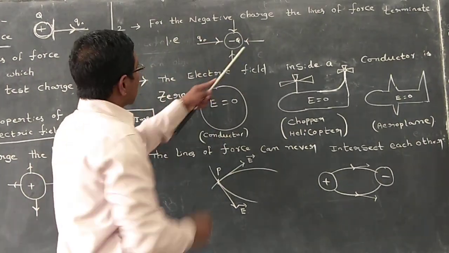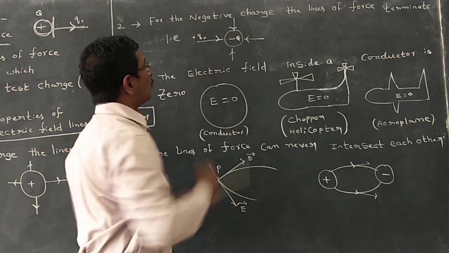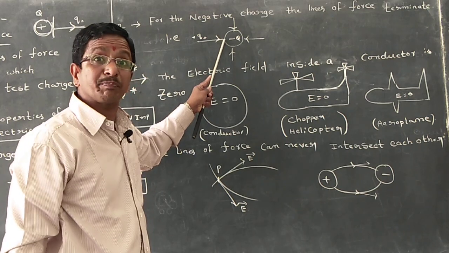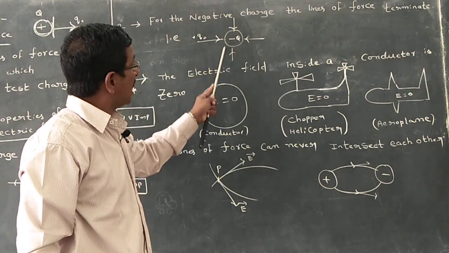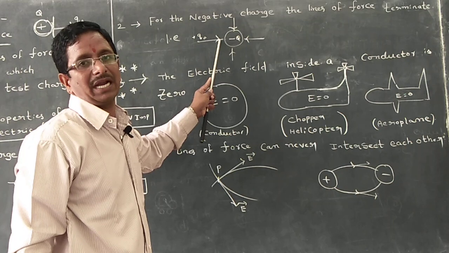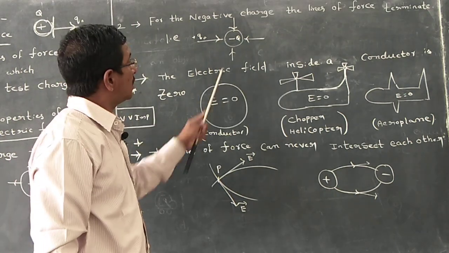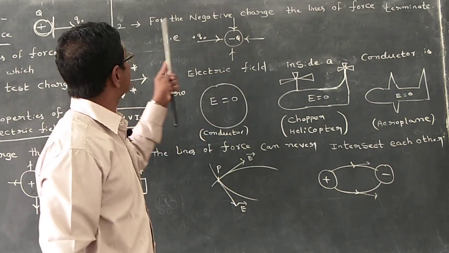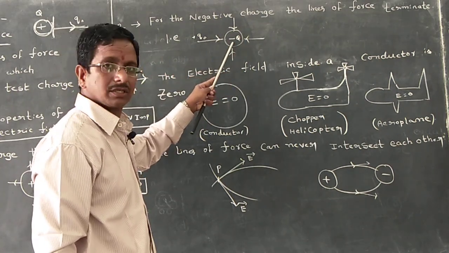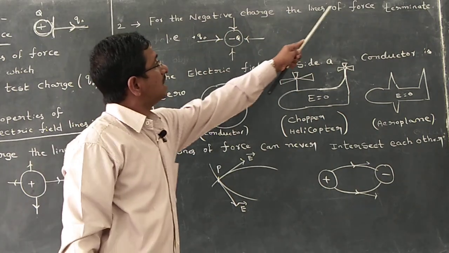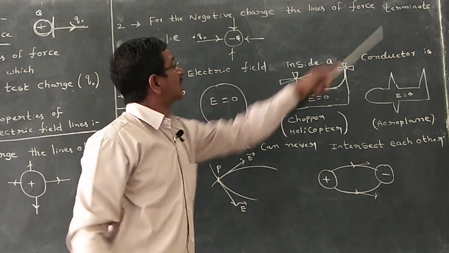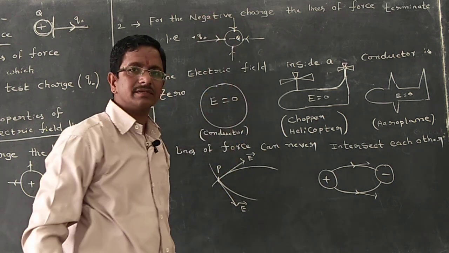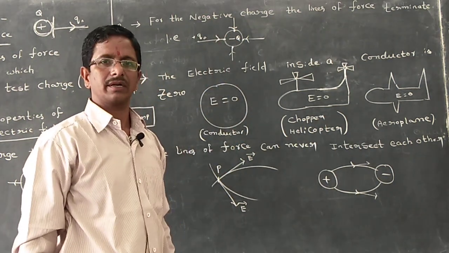So it is attracted towards the negative charge particle and terminates here perpendicular to the surface of the charge particle. Similarly, I took another charge particle, same like this. Means for the negative charge, the lines of the force terminate. This is the second point.